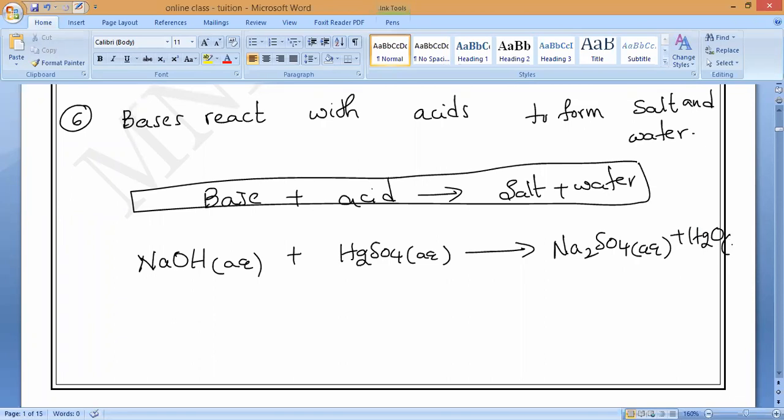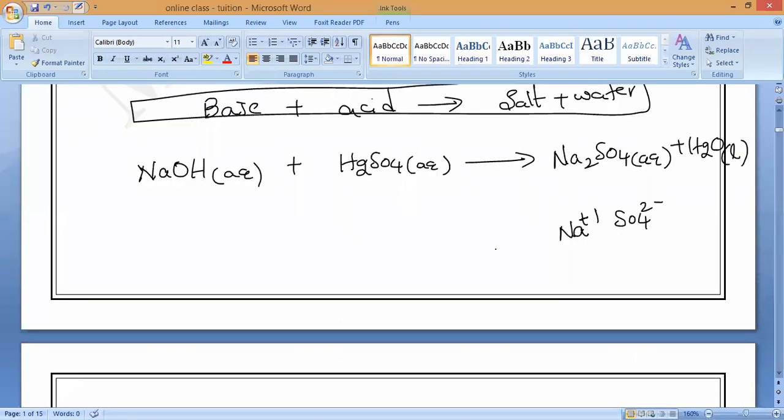H2O is in which state? What is the state of H2O? Liquid state. Sodium sulfate, can you say what the valency is? Sodium is plus 1 and sulfate is 2 minus. That is why we get Na2SO4. Any doubt? Anybody? Please tell me. Correct? So we can say even base and acid form the respective salt plus water. Observe very carefully.